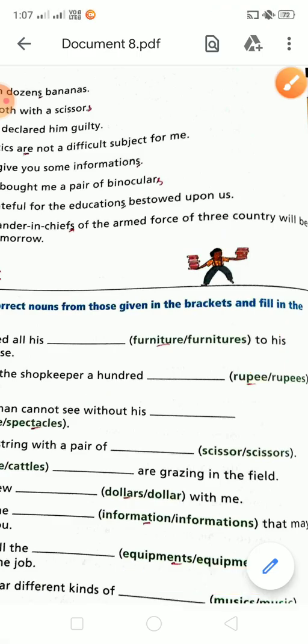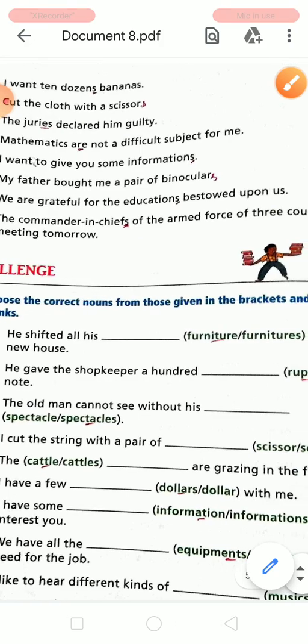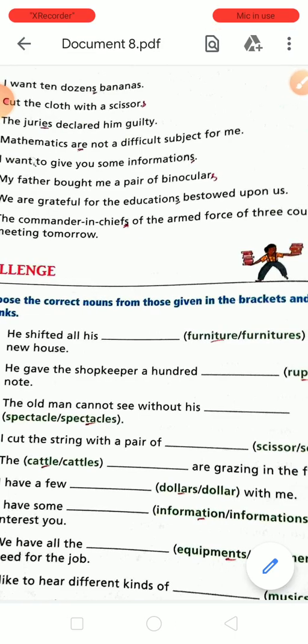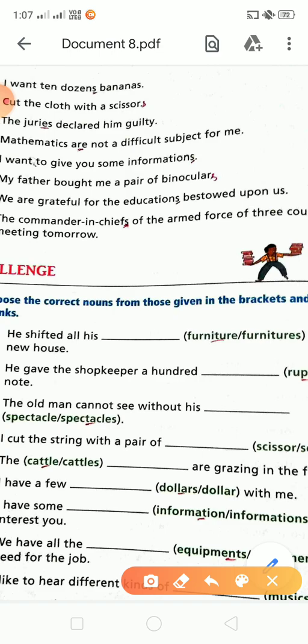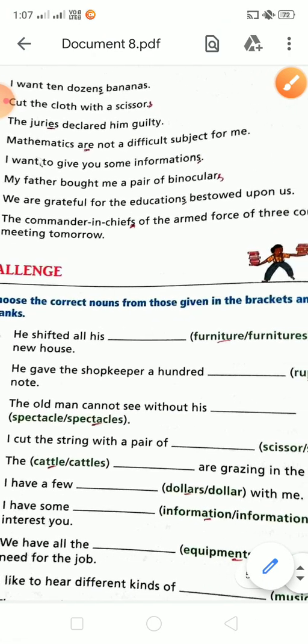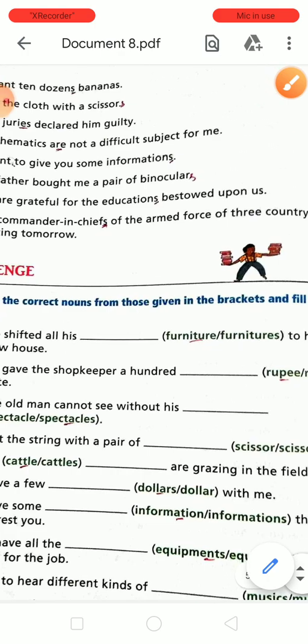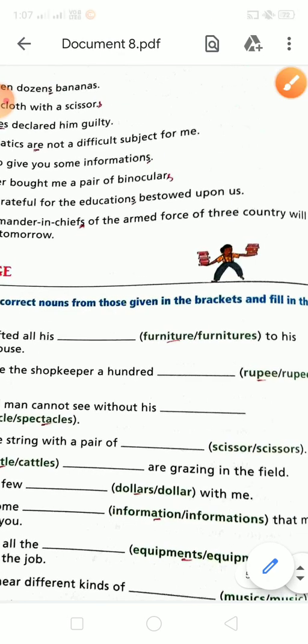And next is the old man cannot see without his spectacle. Spectacle is not correct and spectacles is correct, because there are two parts of the glasses, so it will be spectacles. Next is I cut the string with a pair of scissors.